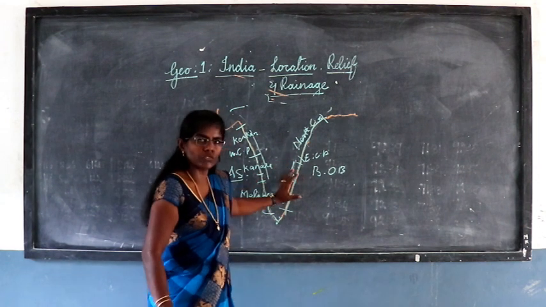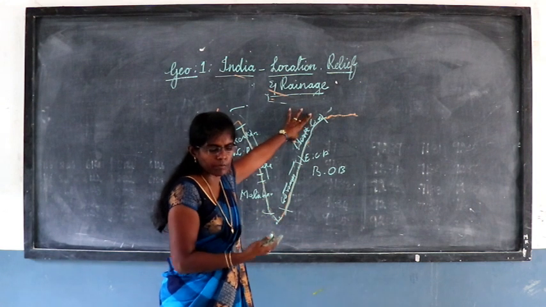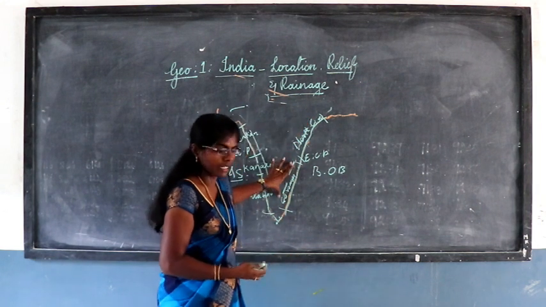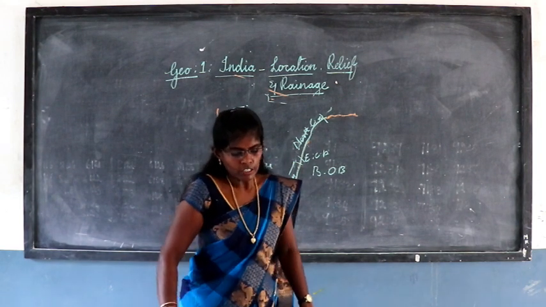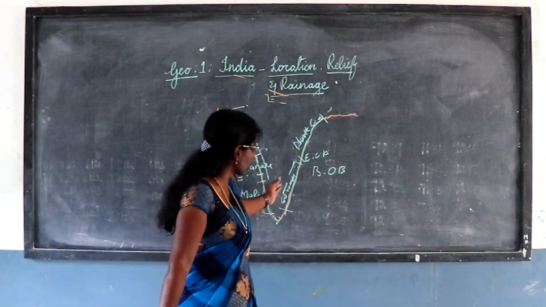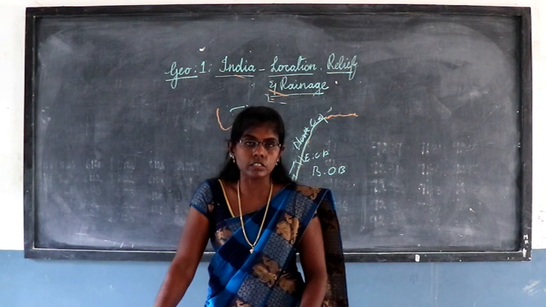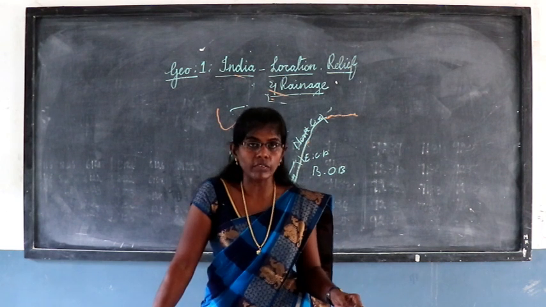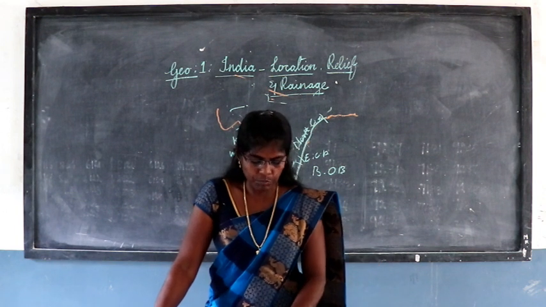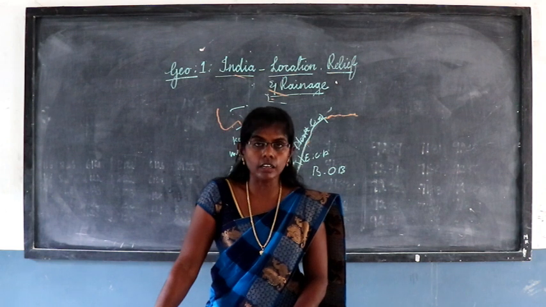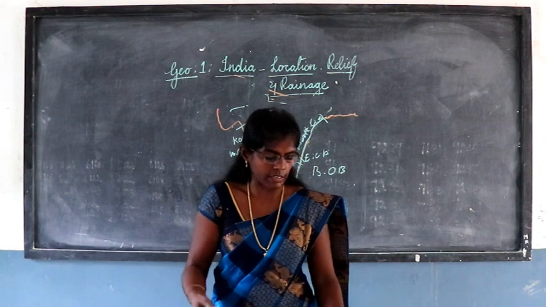So here two different types are there. One is the Northern Circars, the coastal plain between the Mahanadi and Krishna. The southern part is called the Coromandel coast, between Krishna and Kaveri. In the Coromandel coast we can see Marina Beach, located in Chennai. It's the second longest beach in the world. We also have the backwater lake Chilka in Odisha, Kolleru between Godavari and Krishna, and the third one is Pulicat lake, bordered by Andhra Pradesh and Tamil Nadu.